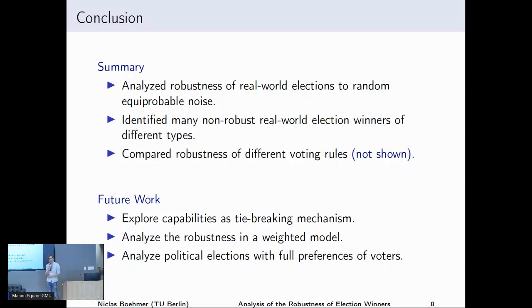Nico. Very interesting work. First question: I'm interested in what's the relationship of your robustness and the stability of Boolean functions when you only have two candidates. What do you mean by stability? In Boolean function analysis, you can perturb each Boolean input randomly with certain probability, and you ask when the outcome of this Boolean function will swap. A very well-known result shows that the majority function is the most stable one when you flip those bits independently.